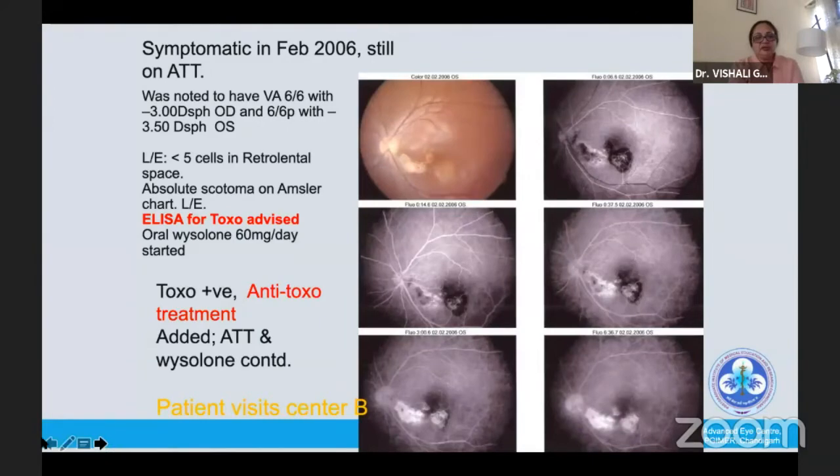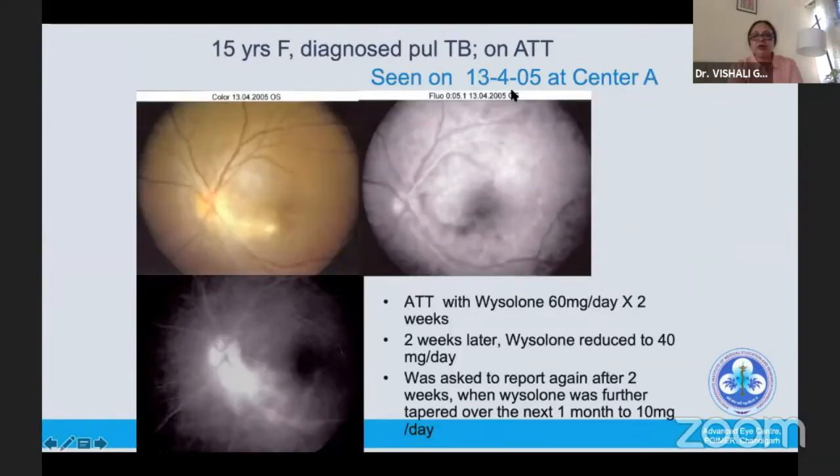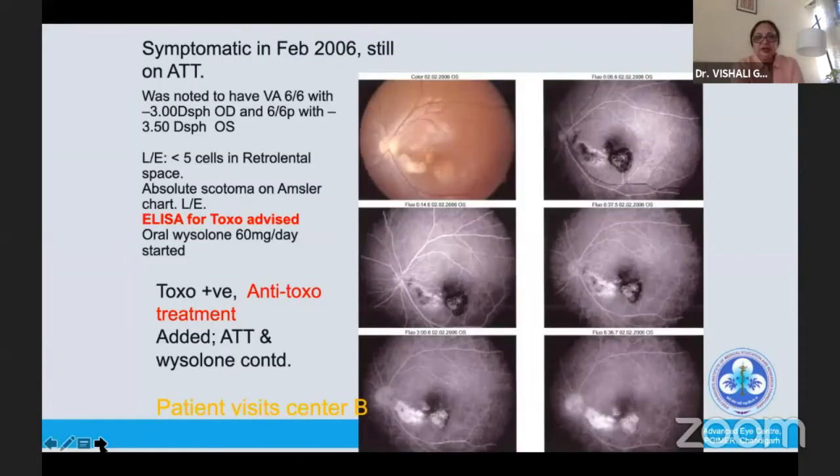However, the first episode that occurred was in April 2005. Till February 2005, she was still continuing to receive ATT, because ophthalmologists wanted her to have what is called long-term ATT. She had a vision, lesions had healed, and she had a vision of 6/6. Now, the left eye had some retrolental cells which were noted, and an absolute scotoma on Amsler chart.